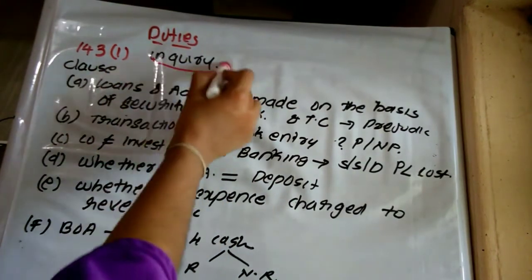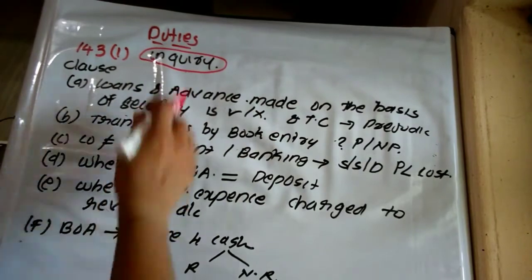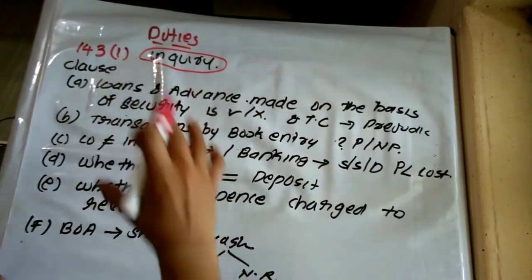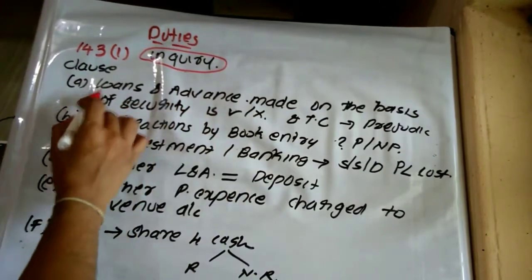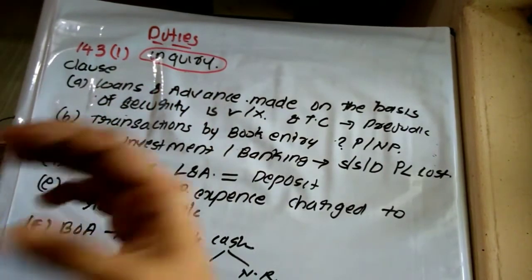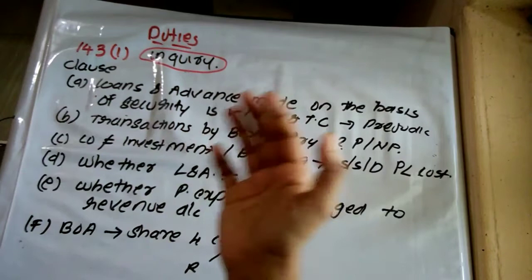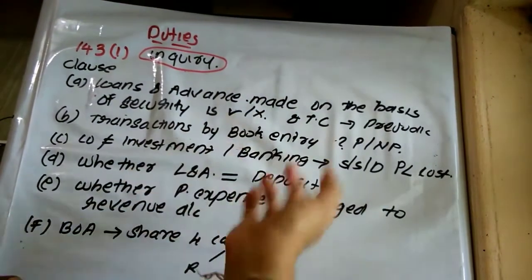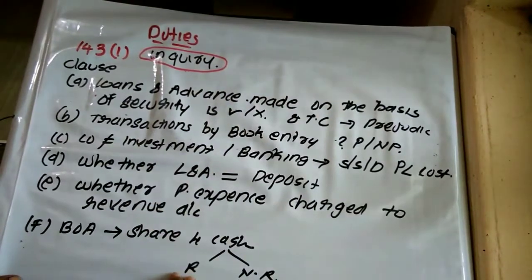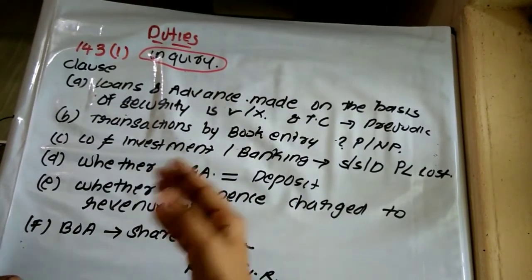The auditor has the duty to inquire. What are the matters to be inquired by the auditor? First one is whether loans and advances made by the company on the basis of security are properly secured or not, and whether the terms and conditions are prejudicial to the interest of the company.